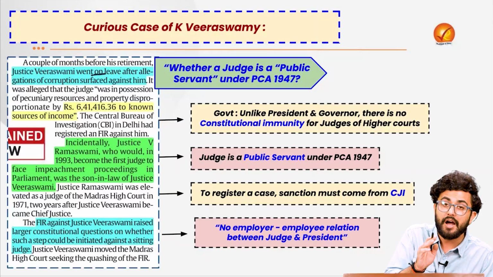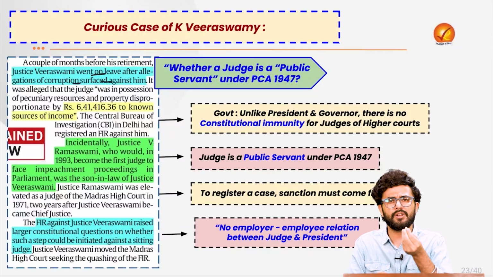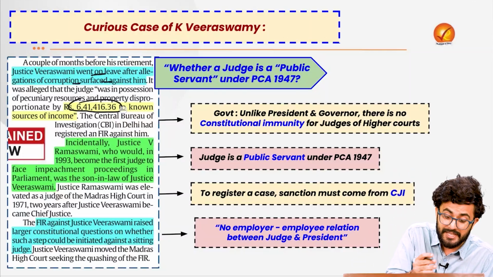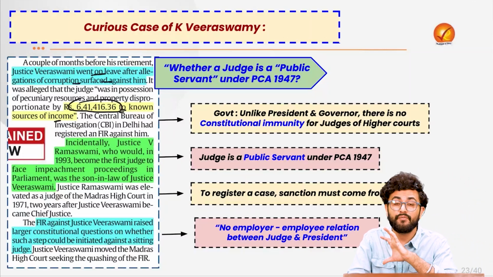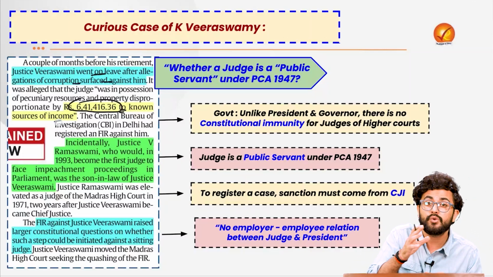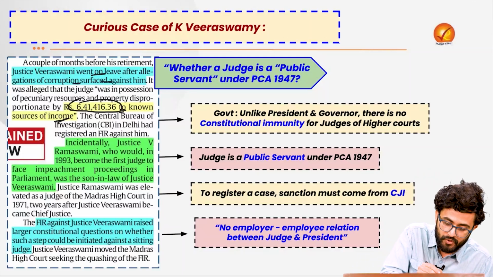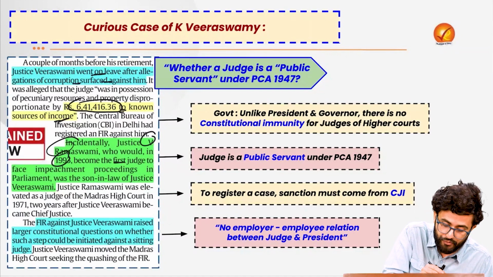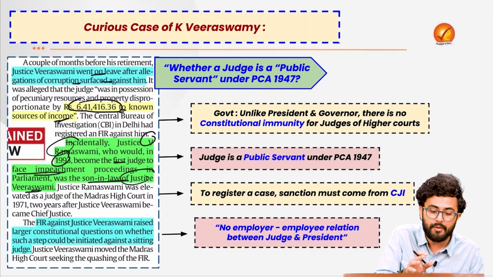Veeraswami went on leave after the allegation of corruption surfaced against him, and it was basically said that he had got a very small amount of 6,41,461 rupees, which was basically not from a known source of income. Incidentally, Justice V. Ramaswamy, who in 1993 became the first judge to face impeachment proceedings, was also the son-in-law of Justice Veeraswamy.